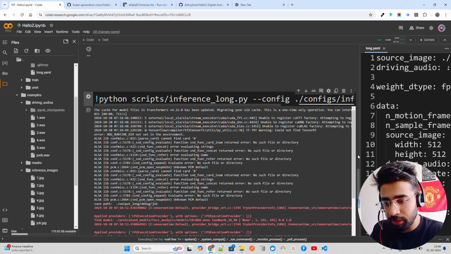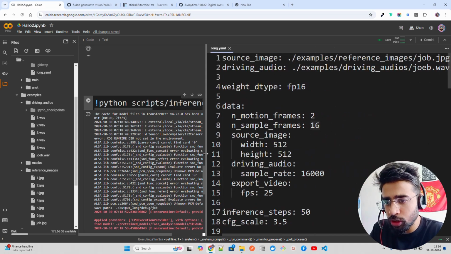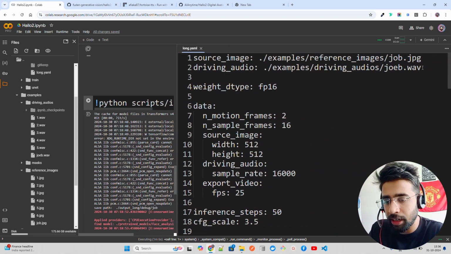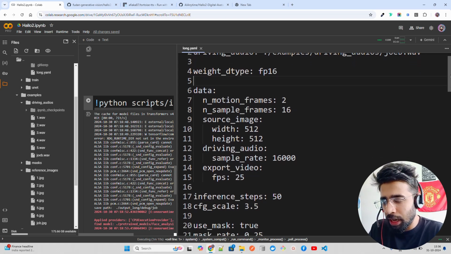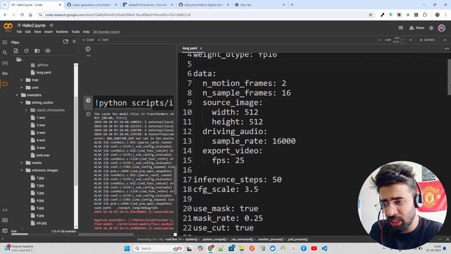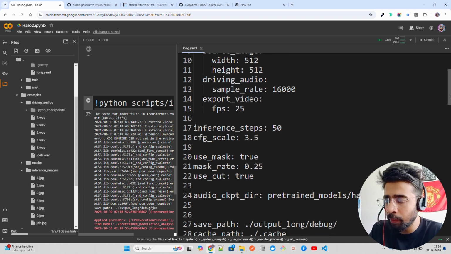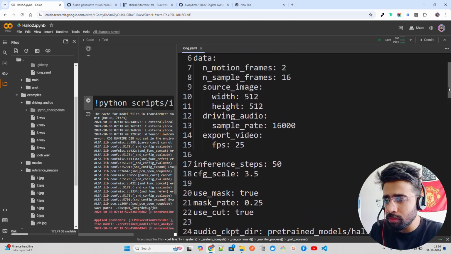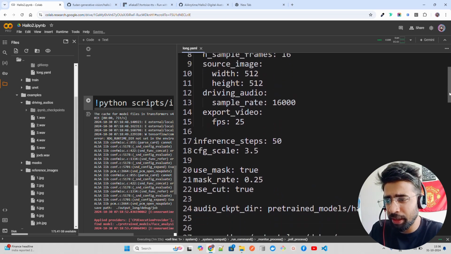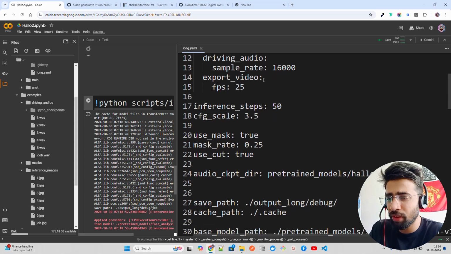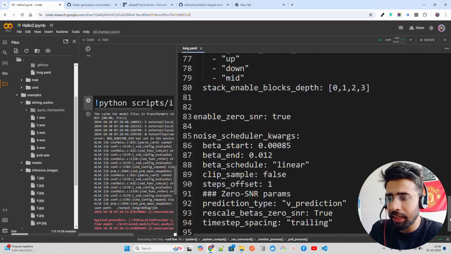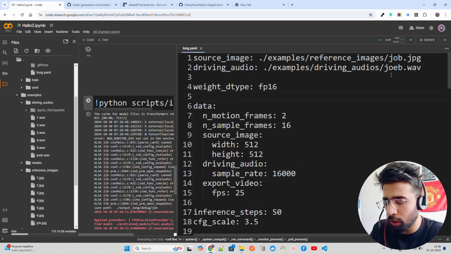But the thing is, here you make these changes, source images, you bring up your own image and a wave file. You have your weight data type, which is FP16. You can also have BF16. I can still use it because I'm on A100. BF16 is supported on Ampere architecture, so you can do that. And then you have source image, driving audio, export video at 25 frames per second. You can increase the inference steps, so on and so forth, right? And then this remains completely as default if you don't want to change this further.